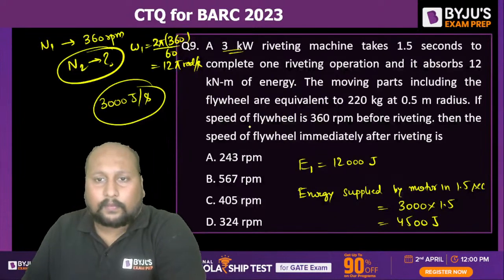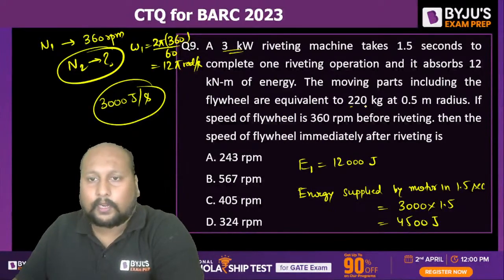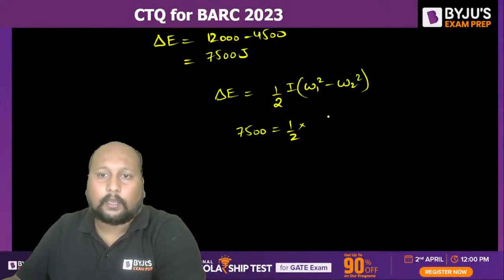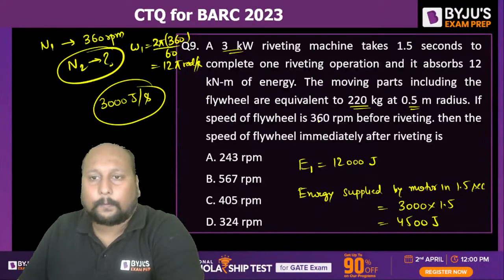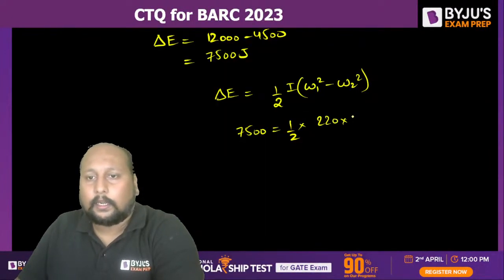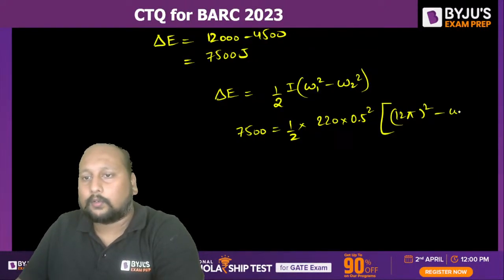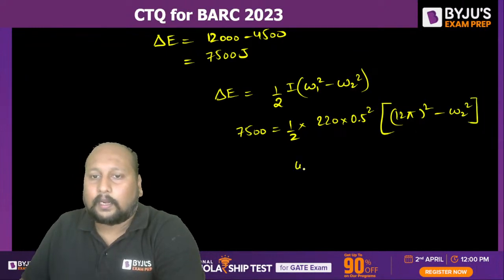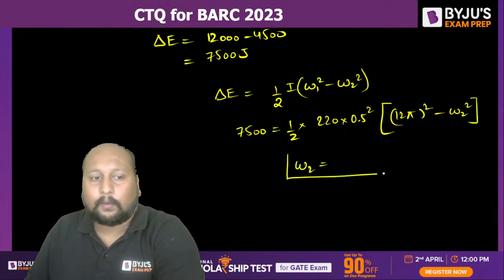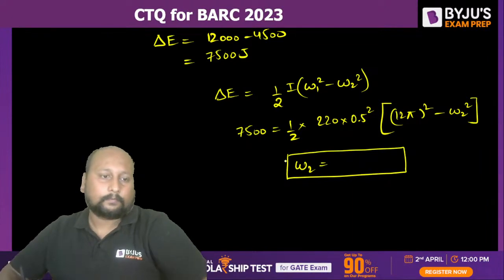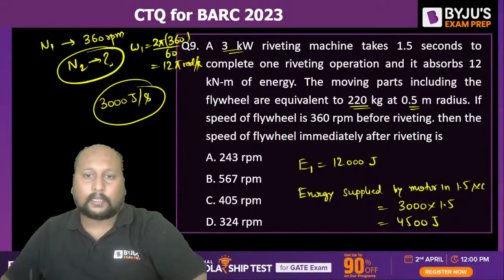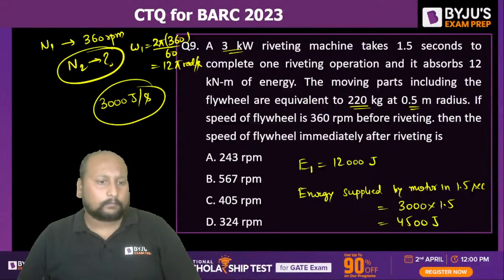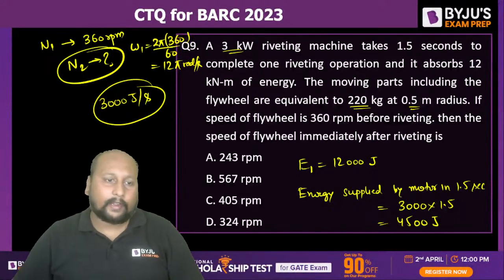Now they have given some value of the equivalent mass and the radius. Okay, so you can say m r square, so 220 into 0.5 square into 12 pi whole square minus omega 2 square. So from here I can get the value of omega 2. Quickly tell me what is the value of omega 2 that we are getting. 300. Okay, you're getting 300. Option D, 324. Very good.